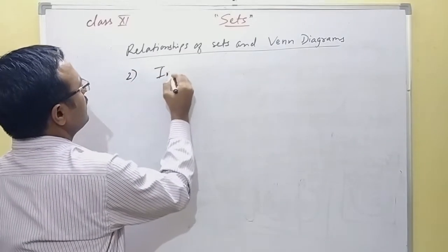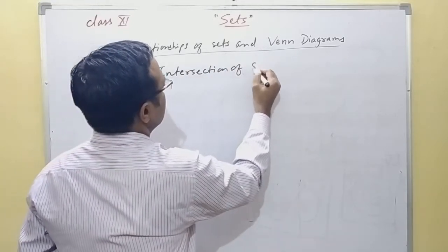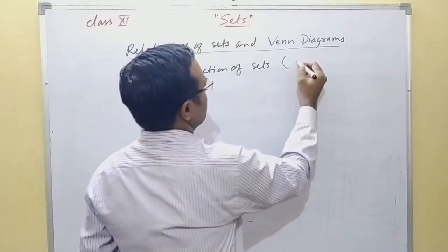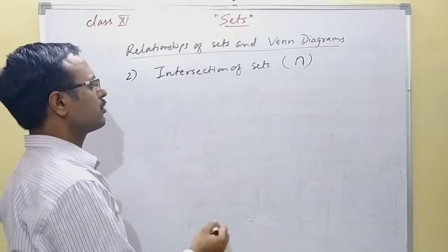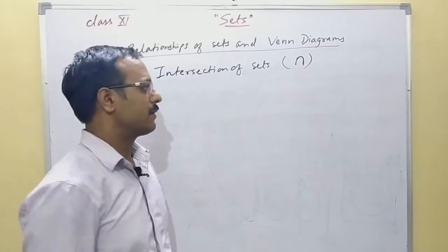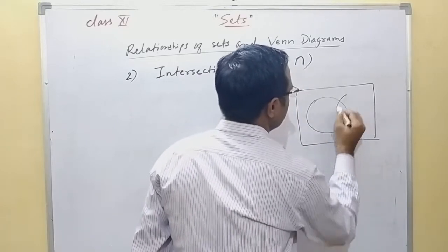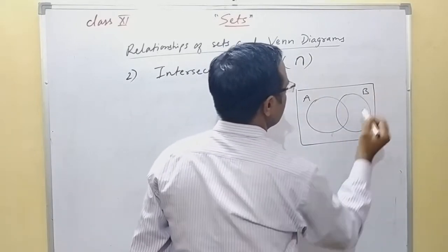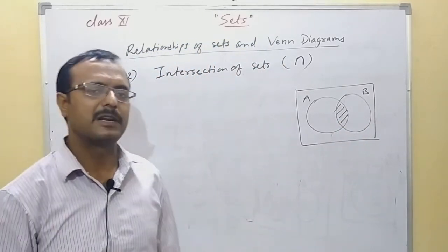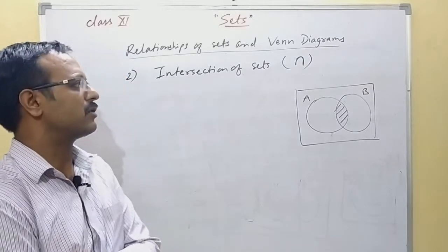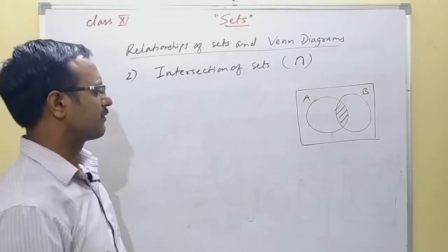Second is intersection of sets, and this operator is denoted by inverted U. Now what do you mean by intersection of sets? If you draw two sets like this, there are two sets A and B. This portion, where you can find the common elements of the two sets, is called the intersection portion. Let us take one example.